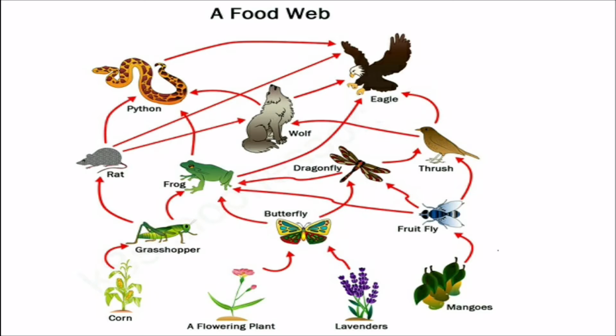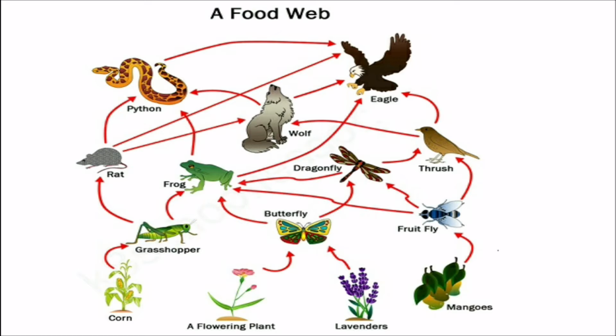In this we can see that corn is eaten by grasshopper. Grasshopper may be eaten by a frog or may also be eaten by a rat. Frog may be eaten by a python or may be eaten by an eagle. In another food chain we see that rat may be eaten by a python